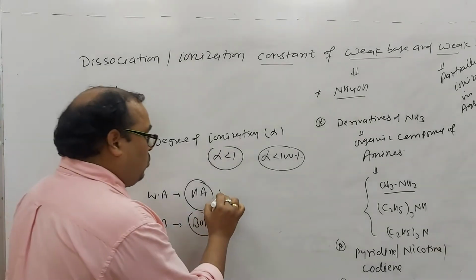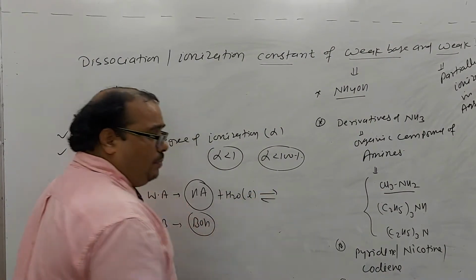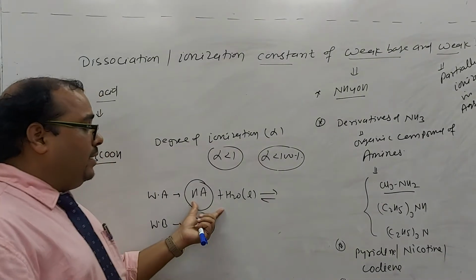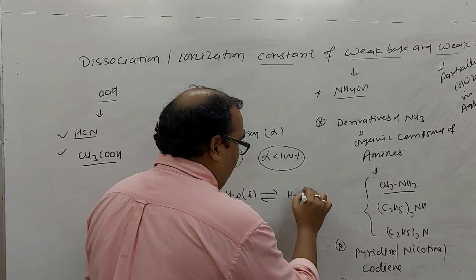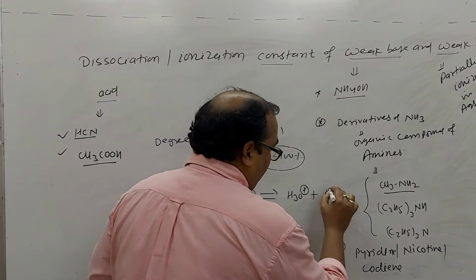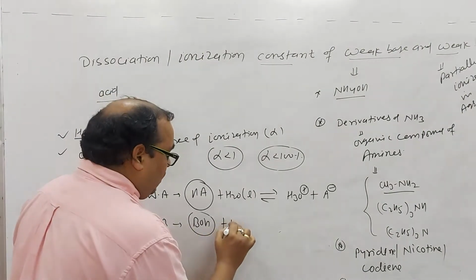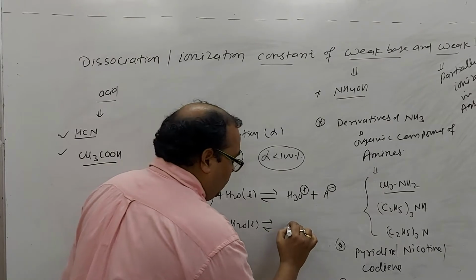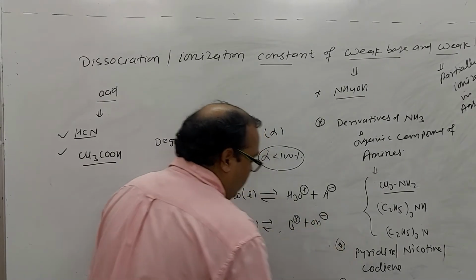If it dissolves in water, it will not ionize 100%. The acid will form the hydronium ion and the anion part of the acid. The weak base will dissolve in water and form the B plus ion and the hydroxide ion.